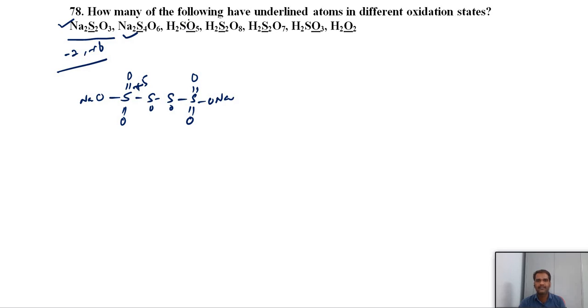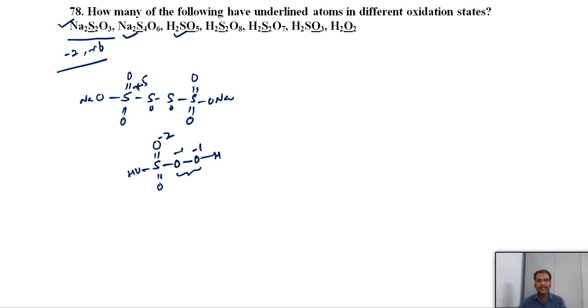H2SO5. Here, what is the underlined atom? Oxygen is the underlined atom. This is peroxymonosulfuric acid. The structure has one peroxide linkage, with 2 oxygens in the peroxide linkage. So here oxygen is -1, but this oxygen has -2. So out of 5 oxygens, 2 oxygens have different oxidation states. So this also we can consider.